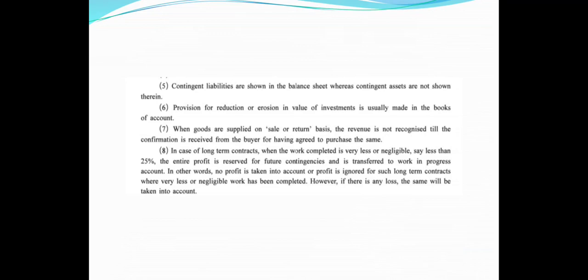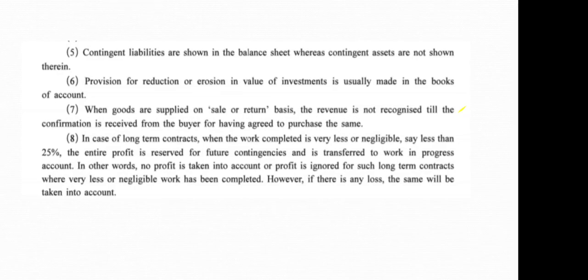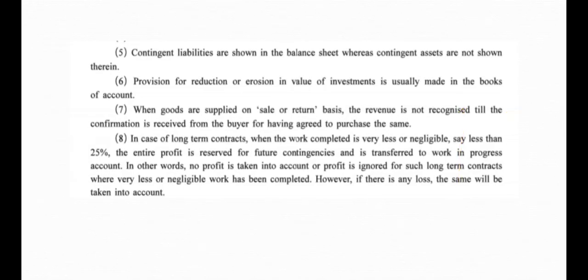Provision for reduction or erosion in the value of investment is usually made in the books of account. When goods are supplied on sale or return basis, the revenue is not recognized till the confirmation is received from the buyer for having agreed to purchase the same. In case of long-term contract, when the work completed is very less or negligible, say less than 25%, the entire profit is reserved for future contingencies and is transferred to the work in progress account.